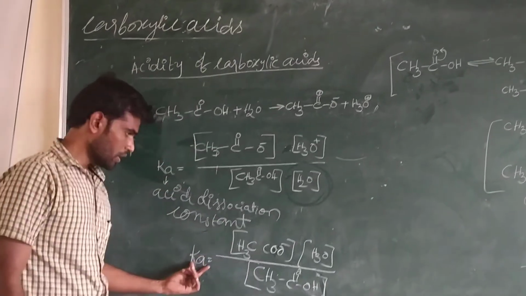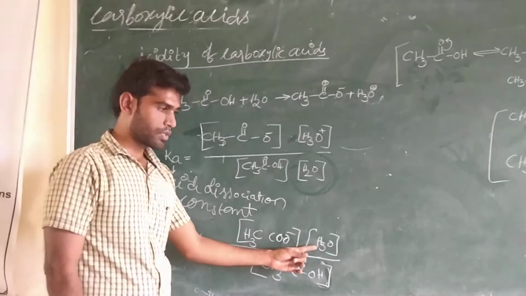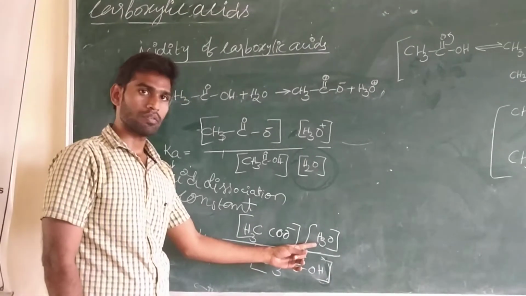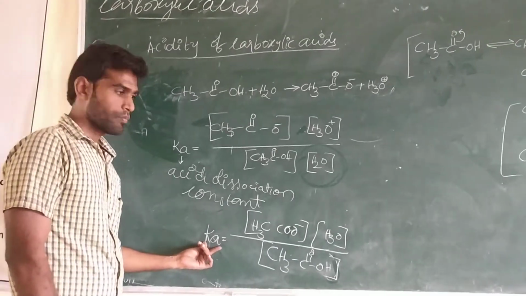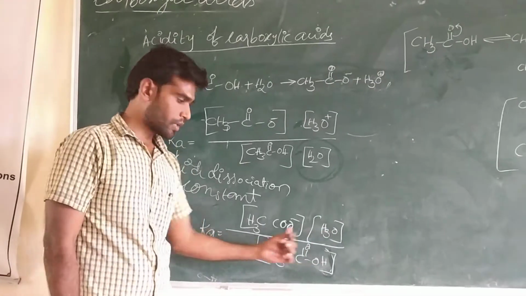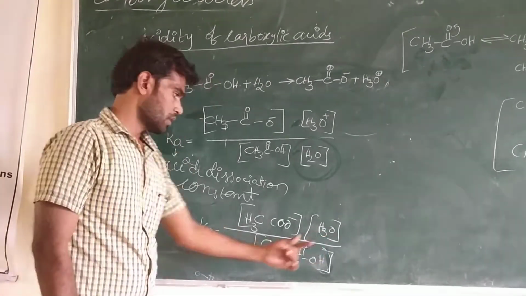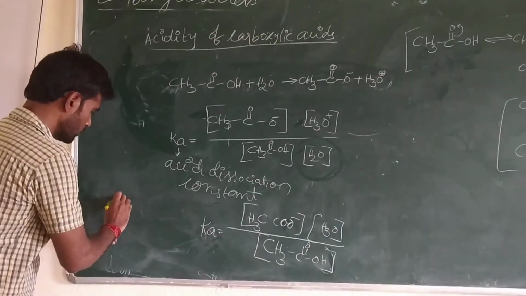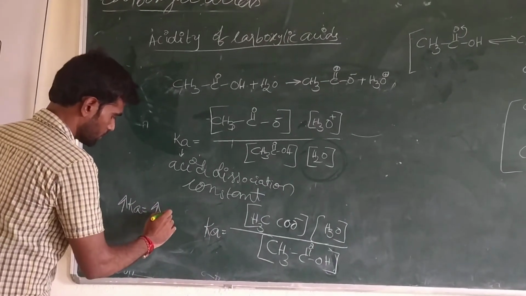See here, the Ka is directly proportional to the concentration of H plus ion. That's why if Ka value is more, the component is more acidic. If Ka value is low, the compound is less acidic. More Ka value, stronger acid.